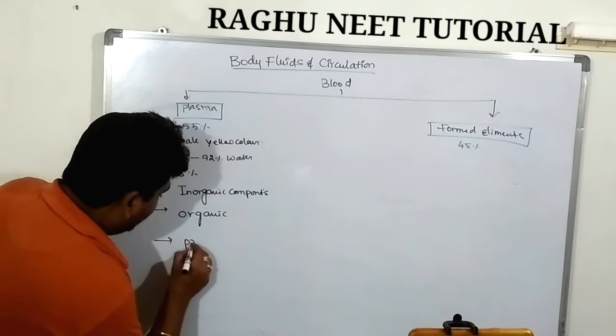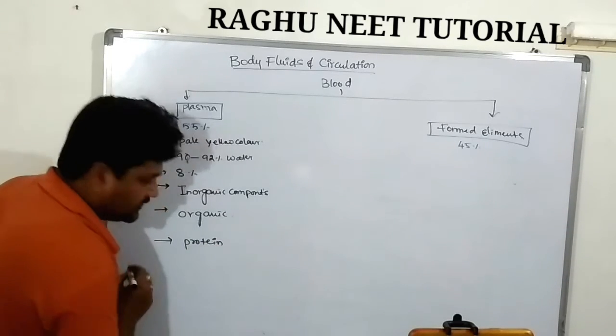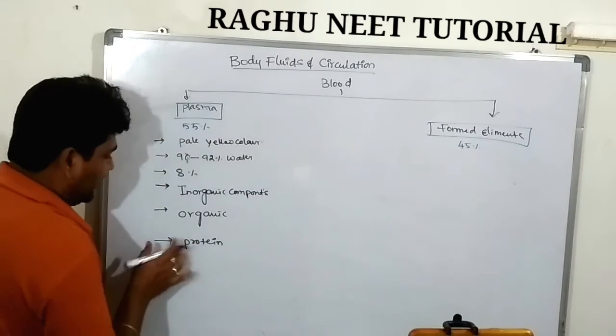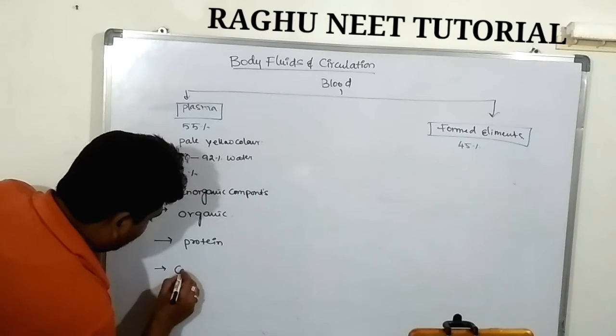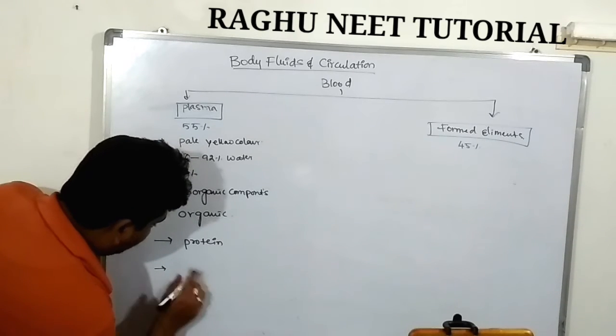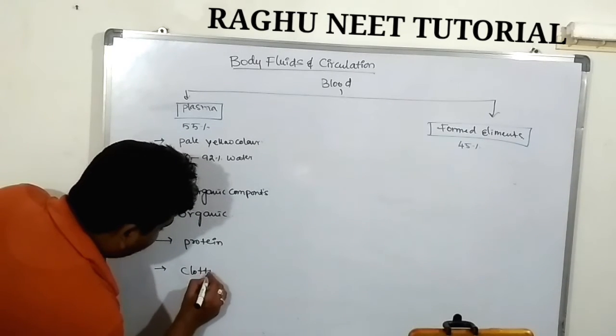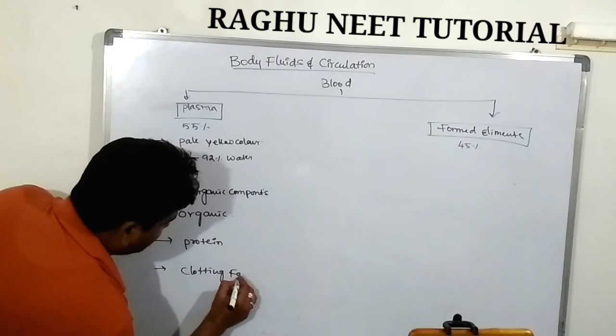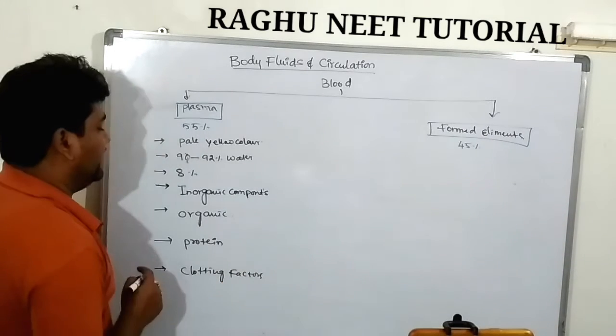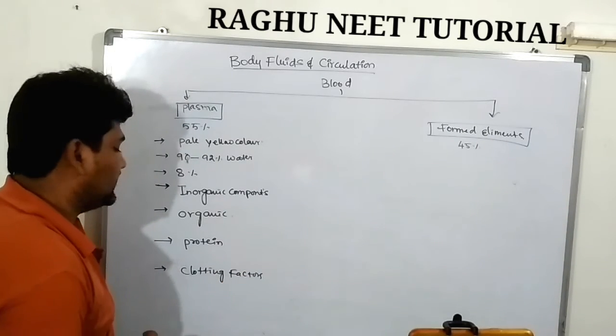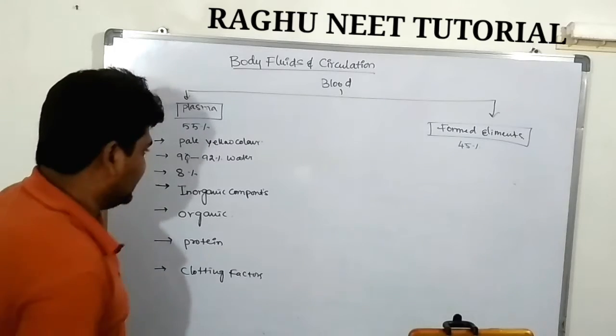Next, protein molecules, and the clotting factors, the coagulation factors. The remaining 8% contains inorganic components, organic components, proteins and clotting factors.